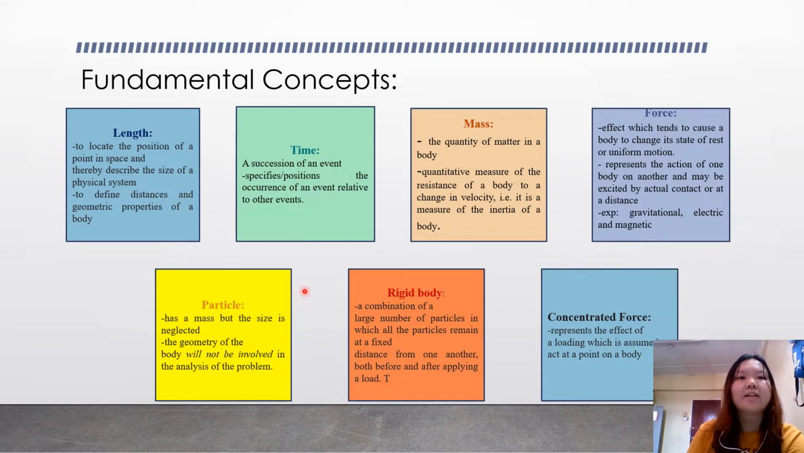And the next one is the particle. A particle has a mass, but the size is neglected. The geometry of the body will not be involved in the analysis of the problem because a particle has a very, very small size. And the next one is the rigid body, which we can say is a combination of a large number of particles in which all the particles remain at a fixed distance from one another. And then the last one is the concentrated force, which represents the effect of a loading which is assumed to act at a point on a body.